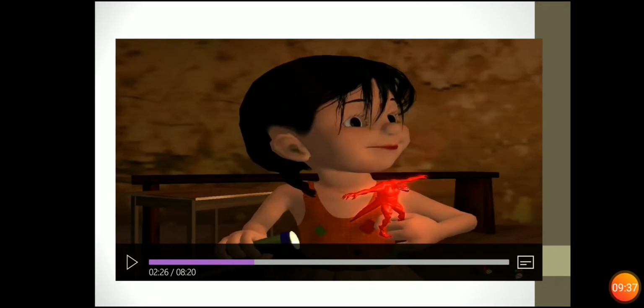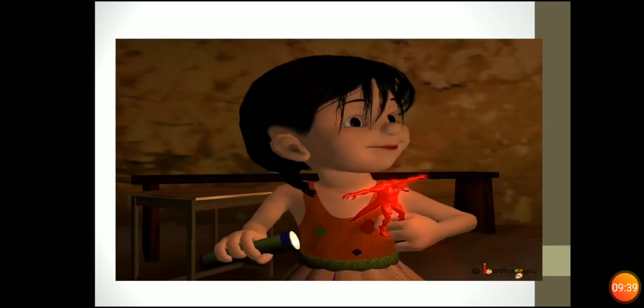Now, Sona is using a toy which is red in color, but the shadow that is formed is black in color. That means it does not give any color characteristic.